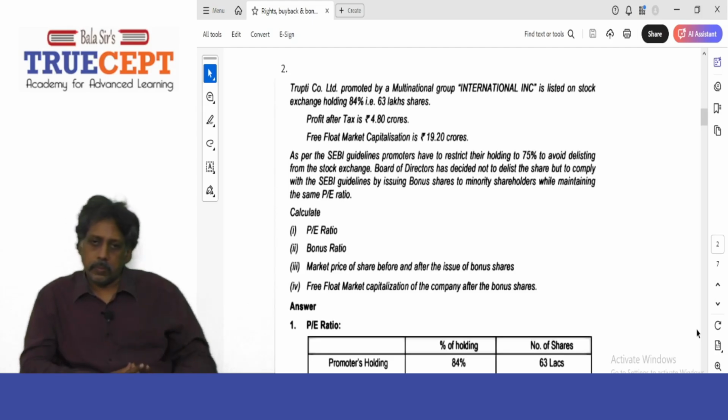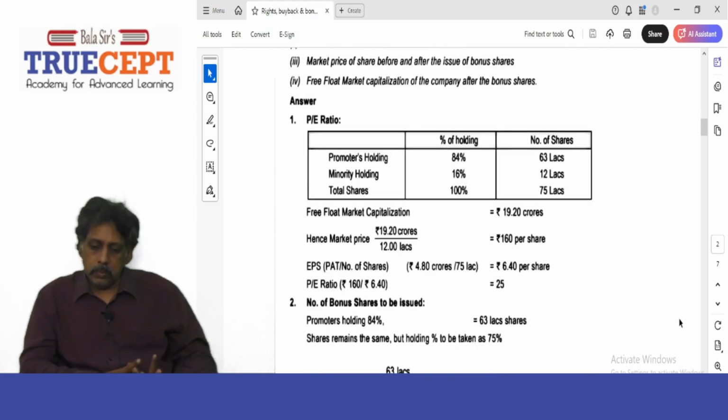So first they calculated the PE ratio. First they made a box with particulars, percentage of holding and number of shares columns. Promoters holding 84%, 63 lakh shares. Minority holding 16%, 12 lakh shares. Total shares 100%, 75 lakhs. Is that fine?